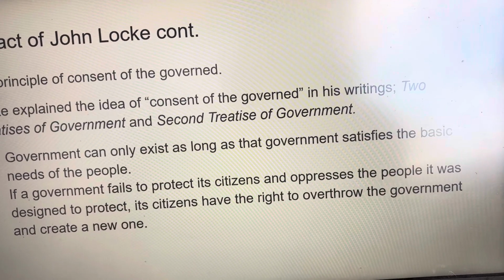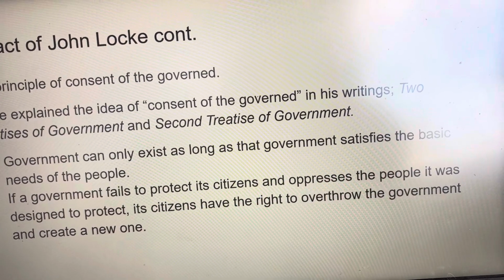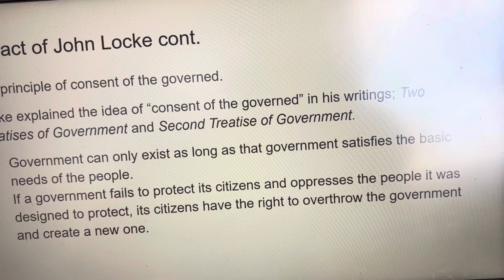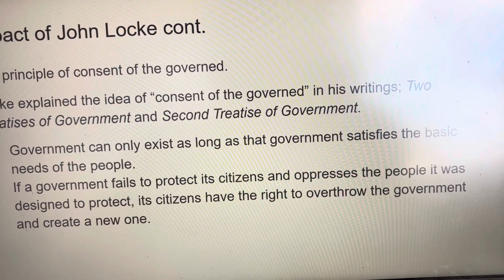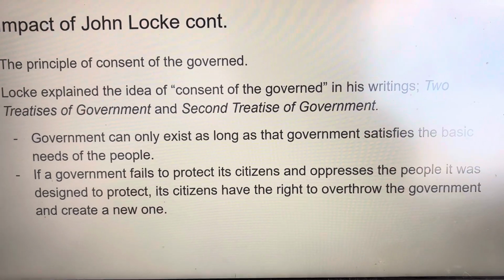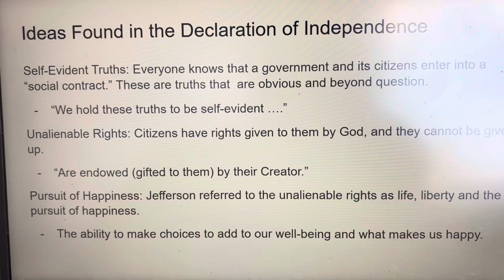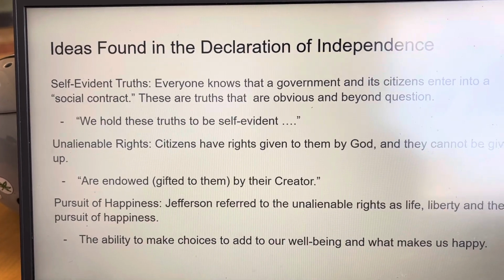The Declaration states, governments are instituted among men deriving their just powers from the consent of the governed. This statement means that the power of government derives from the people. Let's look at Locke's logic and thinking and see where it appears in the Declaration of Independence.